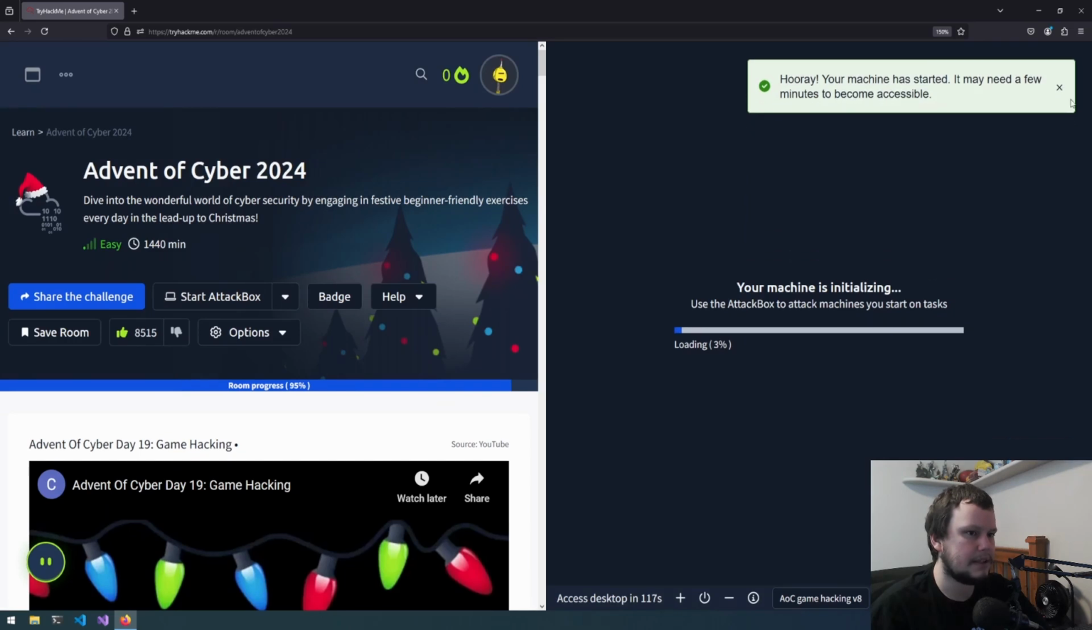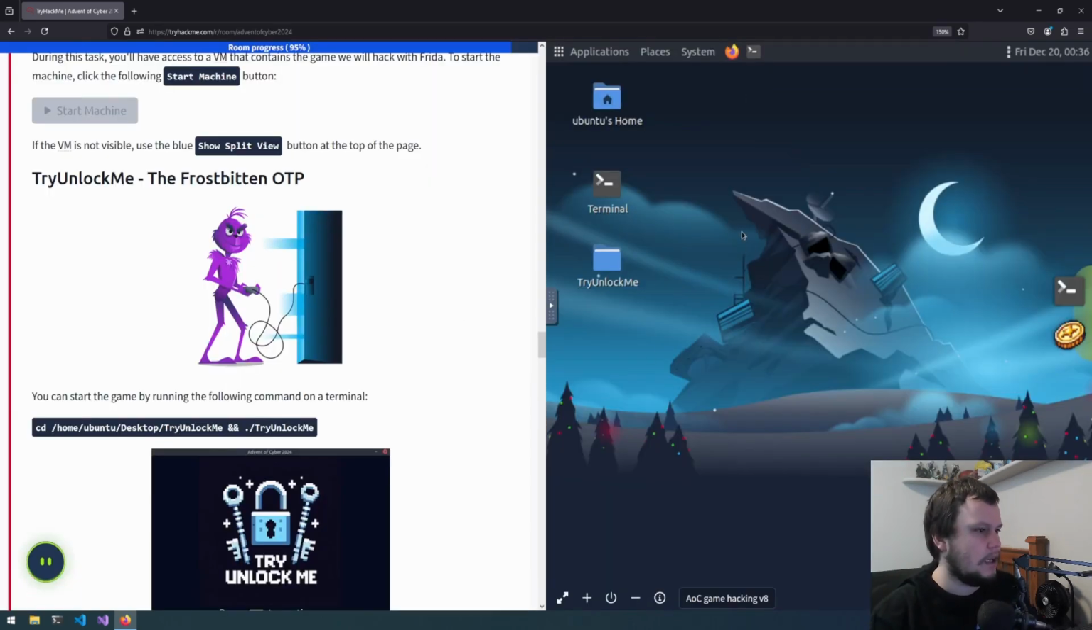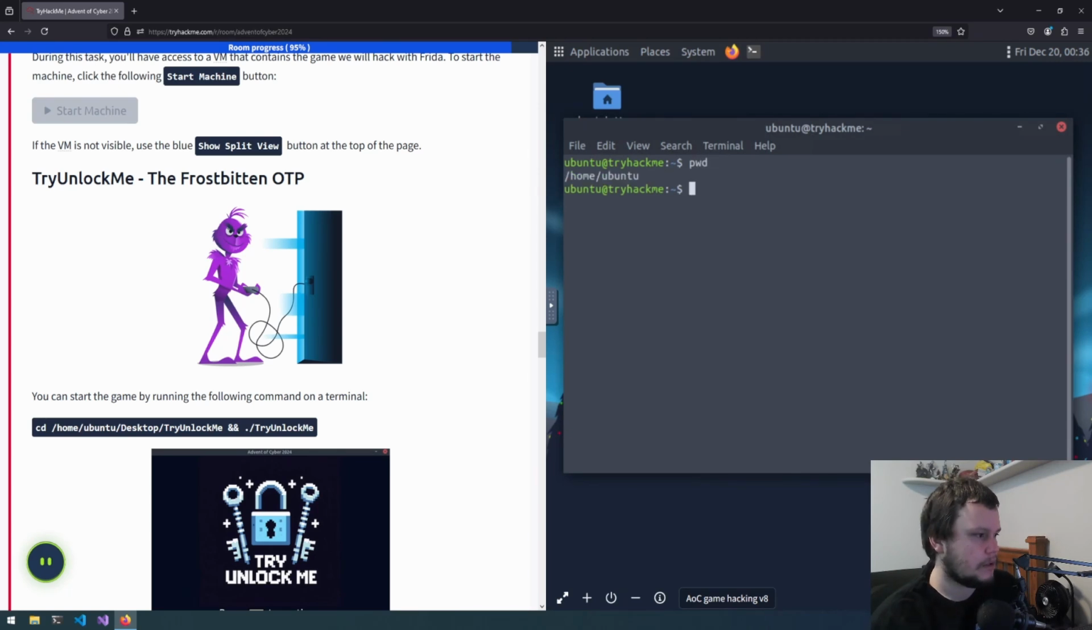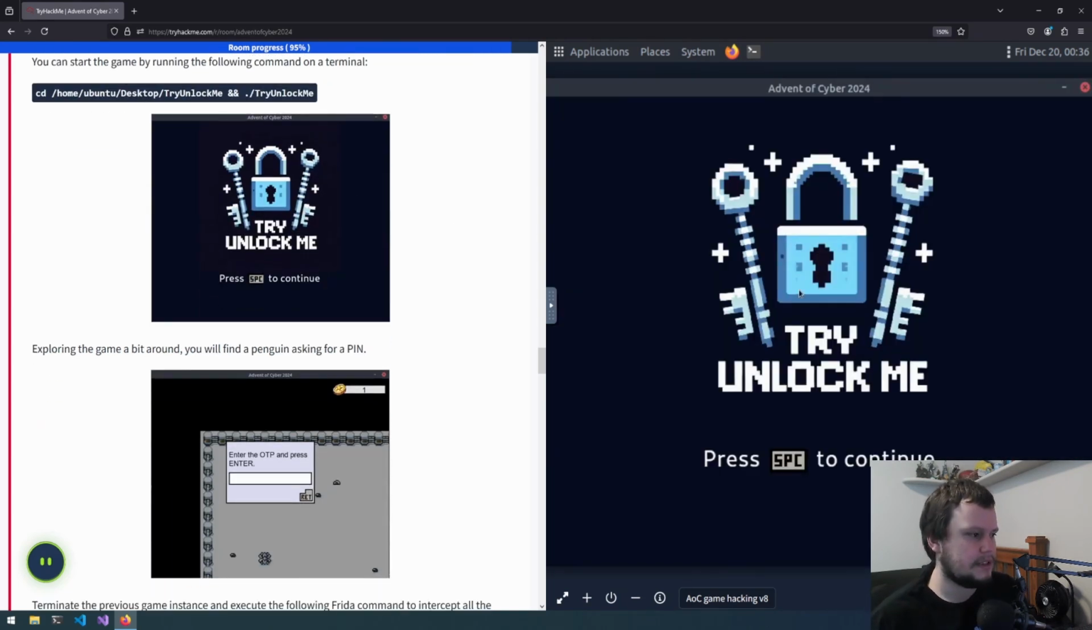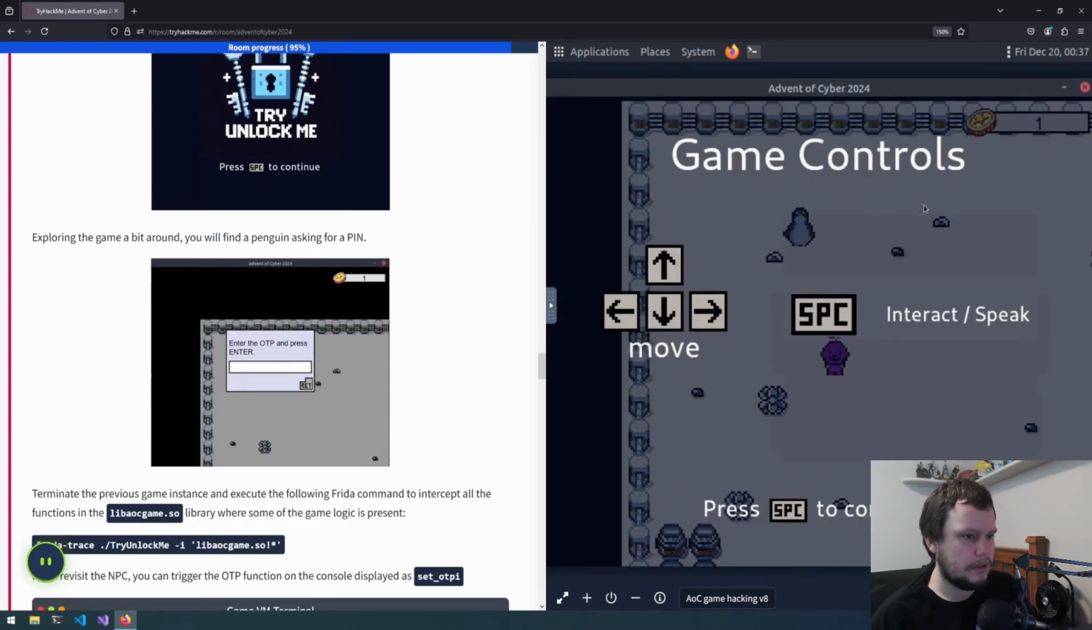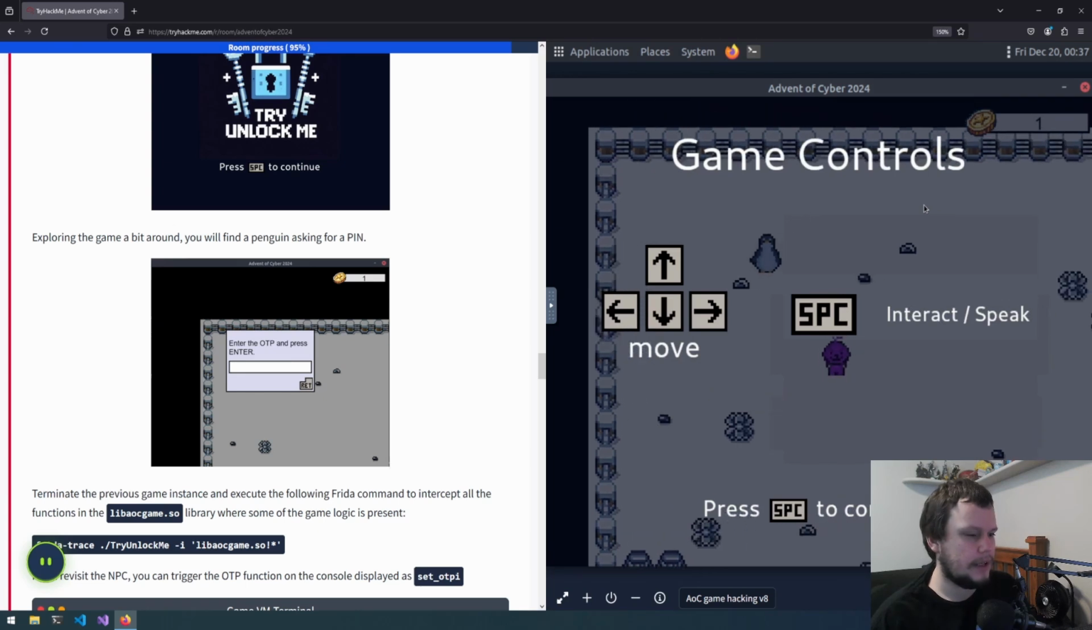in split mode like this. Okay, so it's now loaded. What we need to do is go into the terminal, and we need to go to our desktop. So just cd Desktop, TryUnlockMe, and then we need to run TryUnlockMe, and that has brought up the game. So space to continue, we can use the arrow keys to move around, and then space